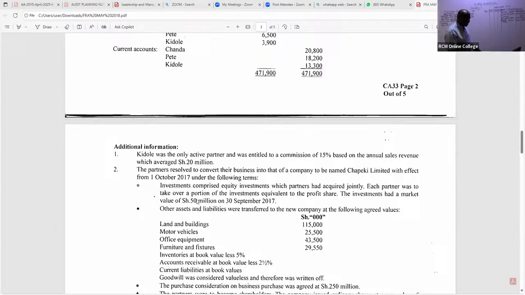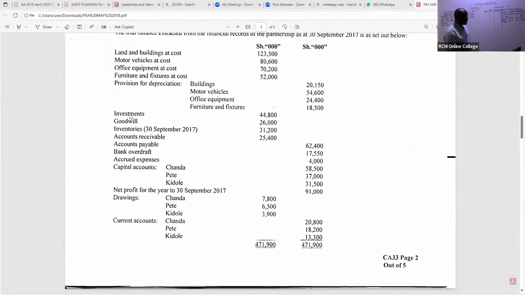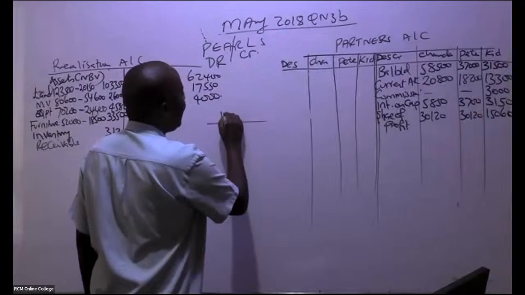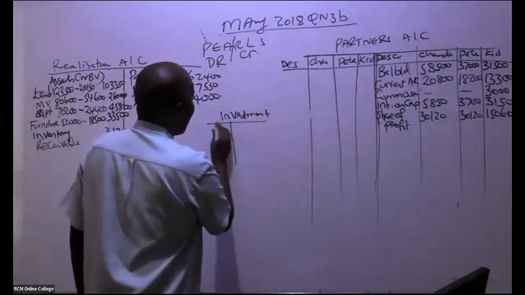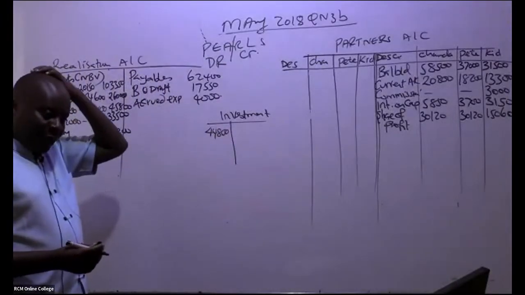So now this is an asset that has been taken over by the partners. When they take an asset, we debit their partners' accounts. But now we have to be very, very careful. These investments here, in this case, were worth 44,800. So we have the investment account, very important, and I can see a figure down here of 44,800.